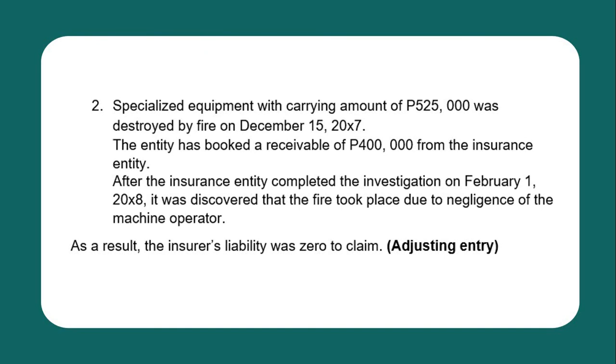So such event is considered an adjusting event. We need to adjust from 400,000 to zero. There must be an adjusting entry. That is the manner of accounting for adjusting events.